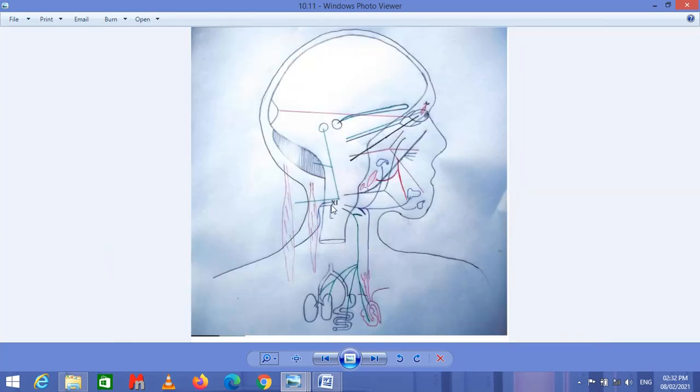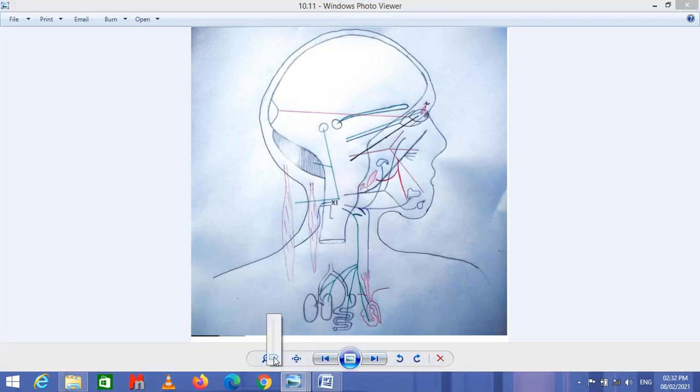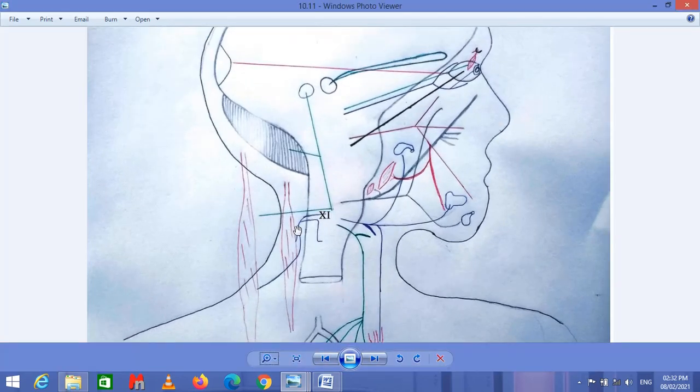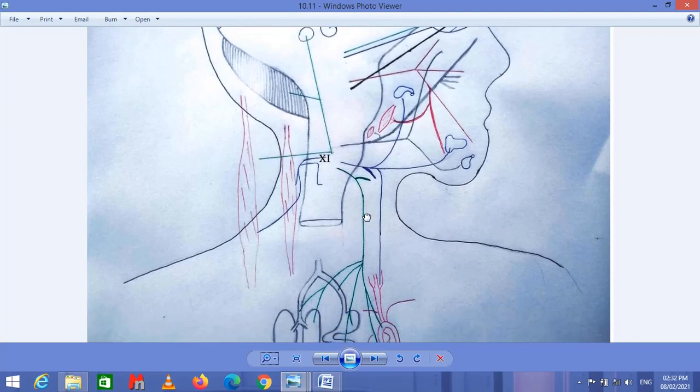Now coming towards the next one. The next one is the accessory nerve. In this slide, we can see the accessory nerve. This nerve is supplied to muscles. This is totally a motor nerve. This nerve arises from the medulla oblongata, but one branch of this nerve goes to the spinal cord, also to the cervical region of the spinal cord. So this is considered a cranial nerve, and this cranial nerve provides the motor information to two types of muscles.